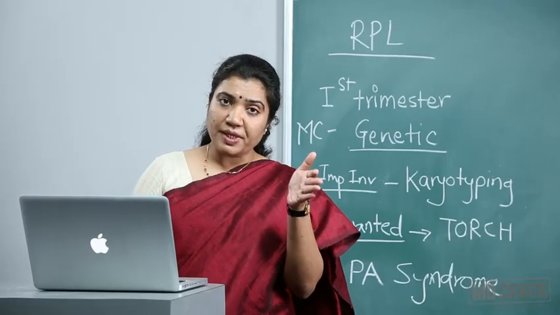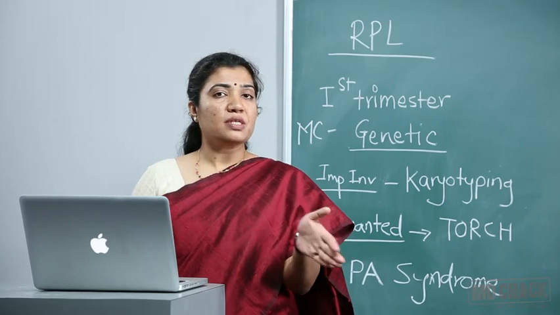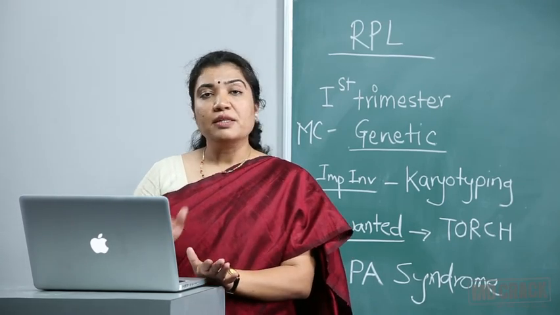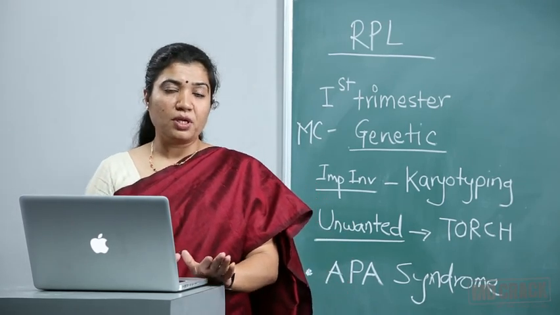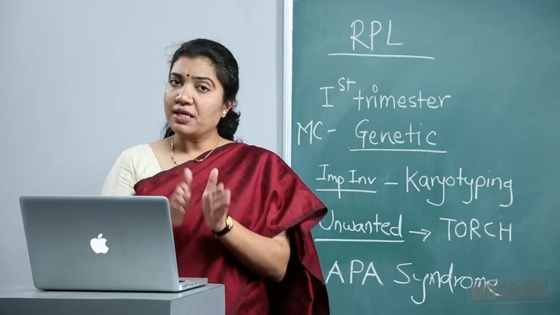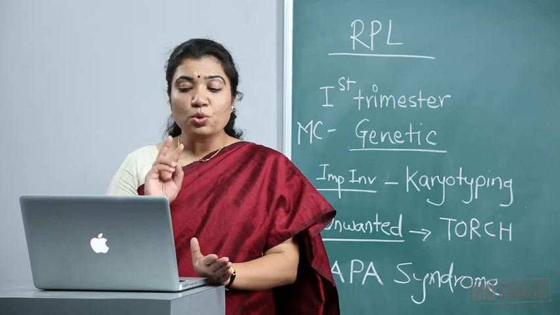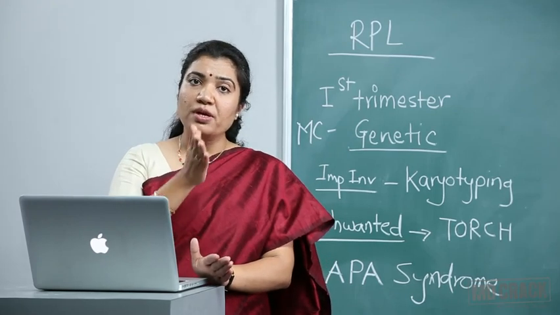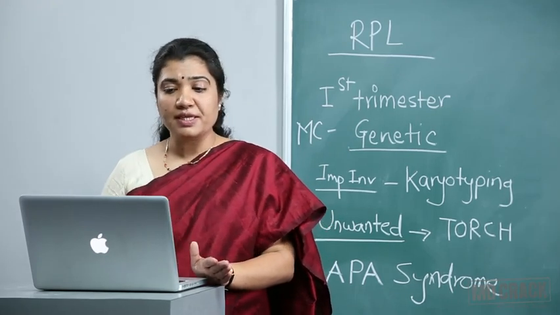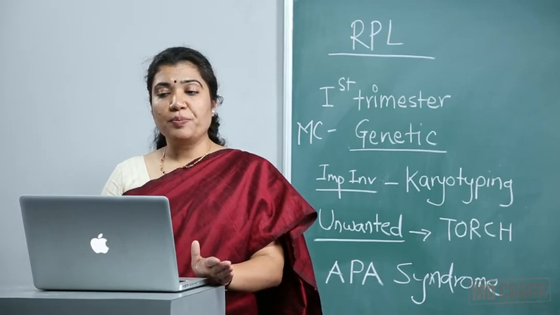If the patient is pregnant and we do these tests and they come positive, we cannot say that she has antiphospholipid antibody. The investigation has to be done in between 2 pregnancies, 6 weeks apart. Twice the test should show more levels of antibodies, then only we can say that she has antiphospholipid antibody syndrome.